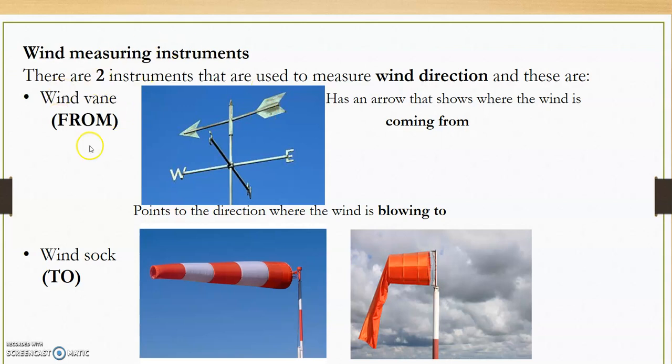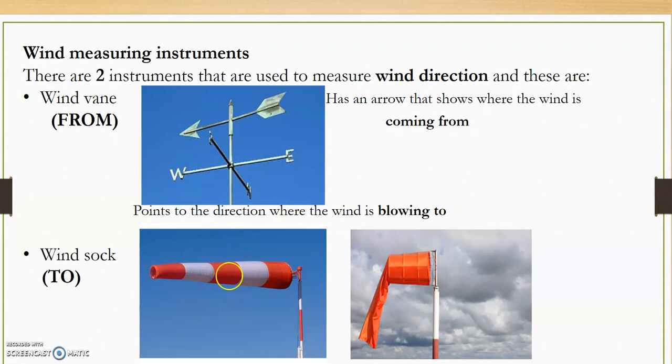Okay, so the wind vane shows you where the wind is coming from, and then the windsock tells you where the wind is blowing to. So this one tells you where the wind is coming from. That one tells you where the wind is blowing to.